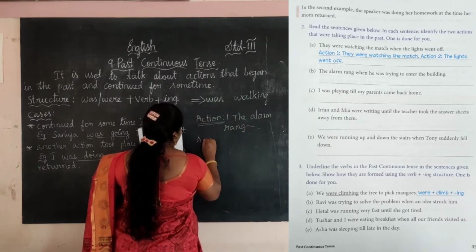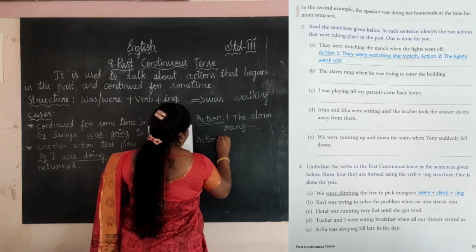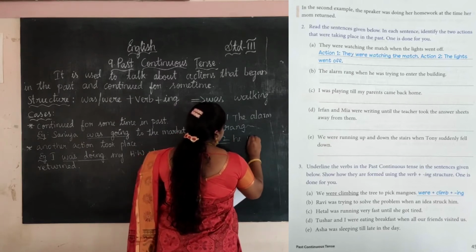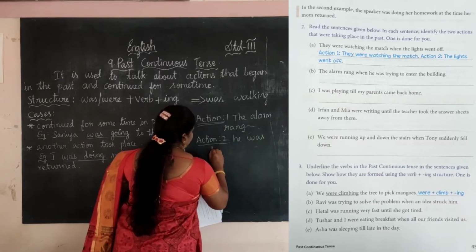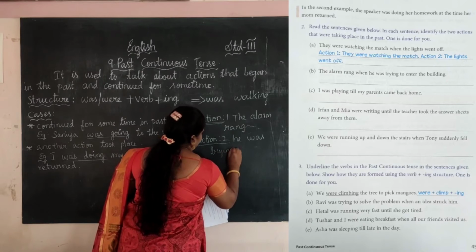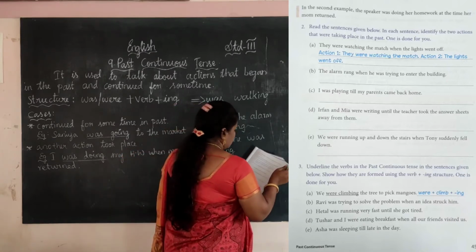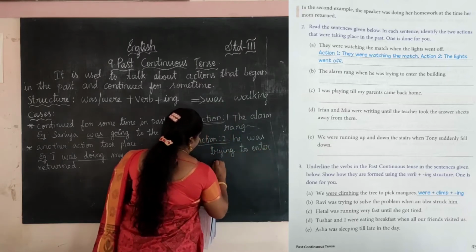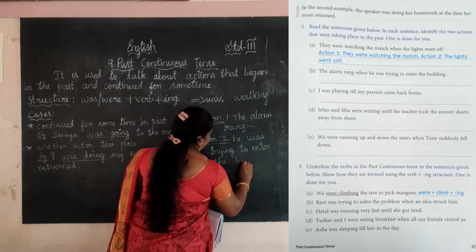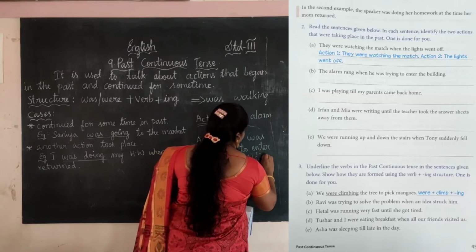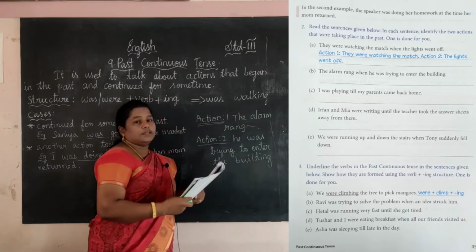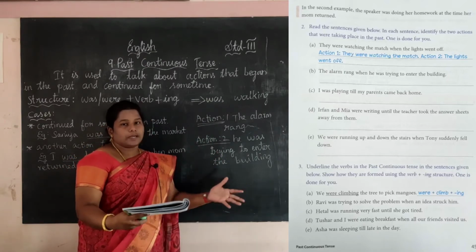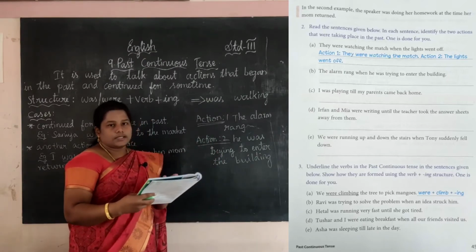And the action 2, he was trying to enter the building. To enter the building. This type you want to split the two sentences into two separate action. This is this exercise. Okay.